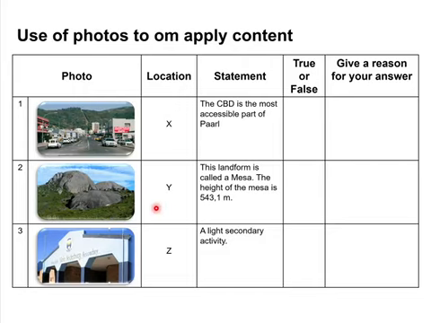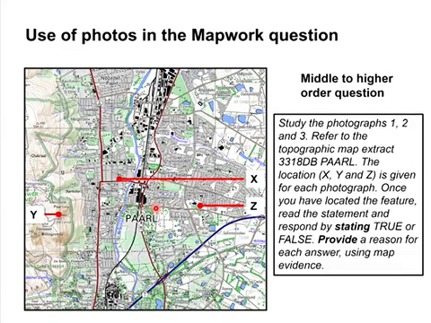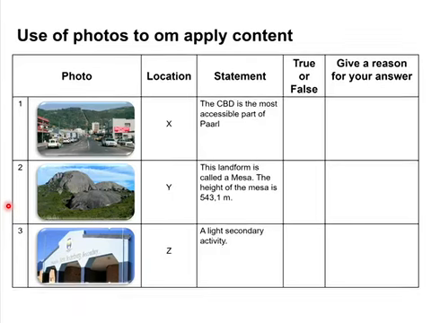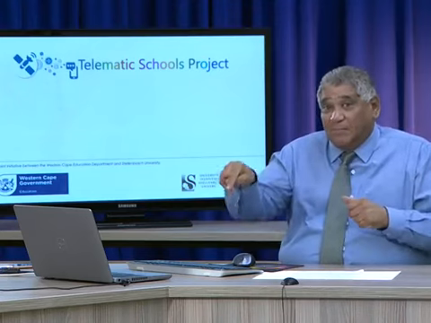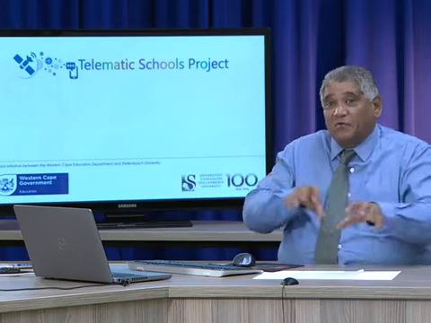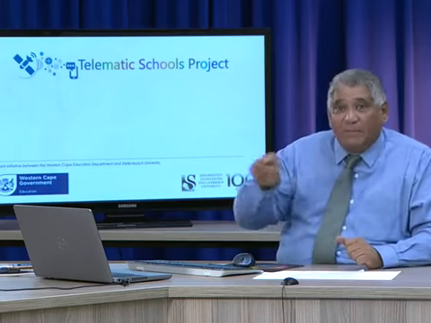Have a look at this one. This is Y. Let's see on the map, where is Y? That is where Y is located, on the mountain, right? And what's the question? It says the landform is called the mesa. The height of the mesa is 543.1 meter. Now, can you see? You must know your work to get to that. That is not a mesa, right? If you read the Paarl map, you would see that there are a few domes there. And on the map it's there, right? And of course you'll say, no, there's no way that could be a mesa.